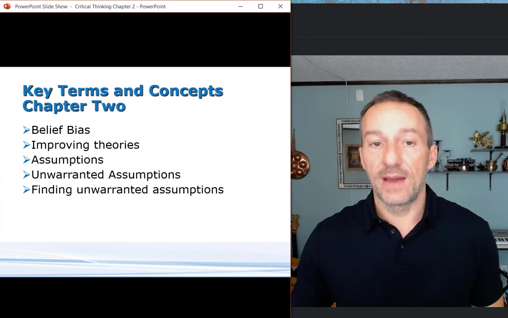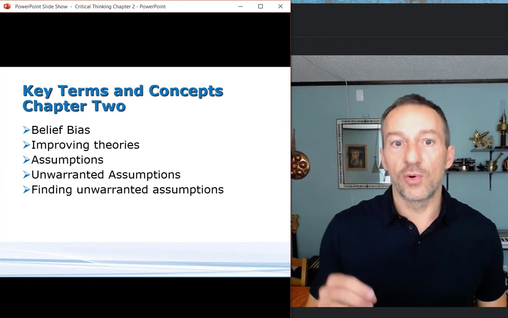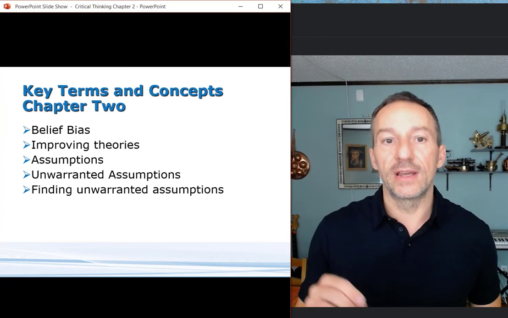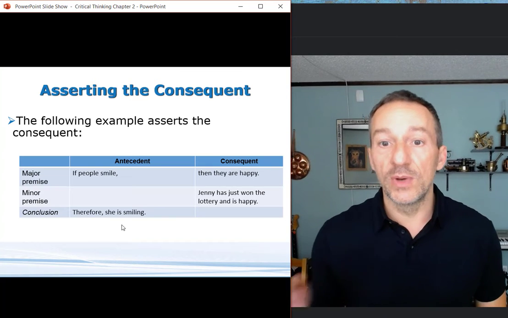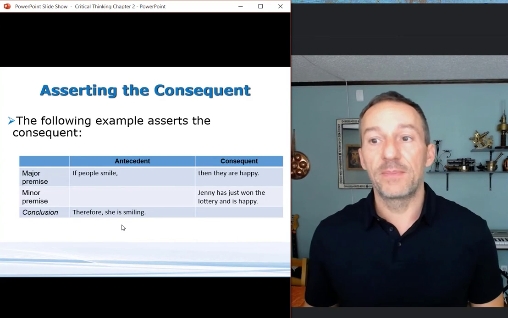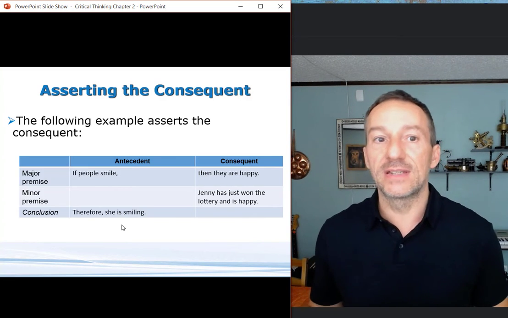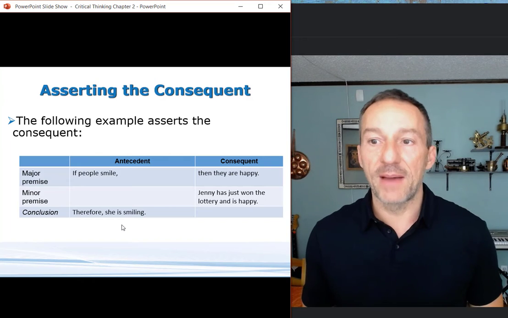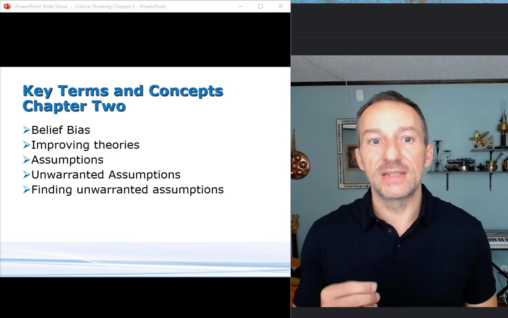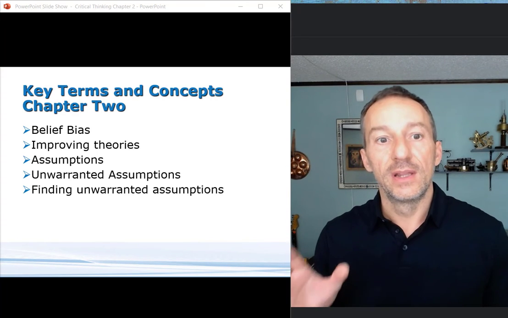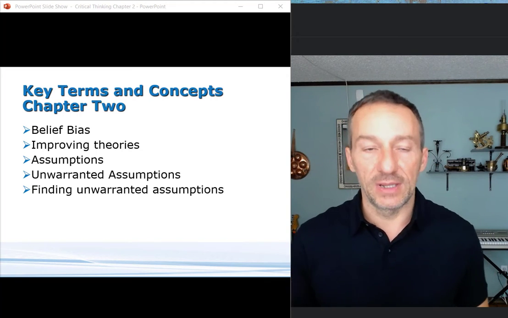Some other things that can happen when you're doing this is belief bias. It occurs when a person has prior knowledge or a belief that interferes with drawing a valid or sound conclusion. And this one fits perfectly with this. So when you think, oh, she won the lottery, she's happy, she's got to be smiling, that is a belief bias. You're basing that off of your previous experiences and your previous thoughts that when people are happy, they're smiling. It's not always the case. So concluding that she is smiling may seem true to you based off of your knowledge that people who are happy usually smile. It's not a logical conclusion. It is displaying this belief bias.